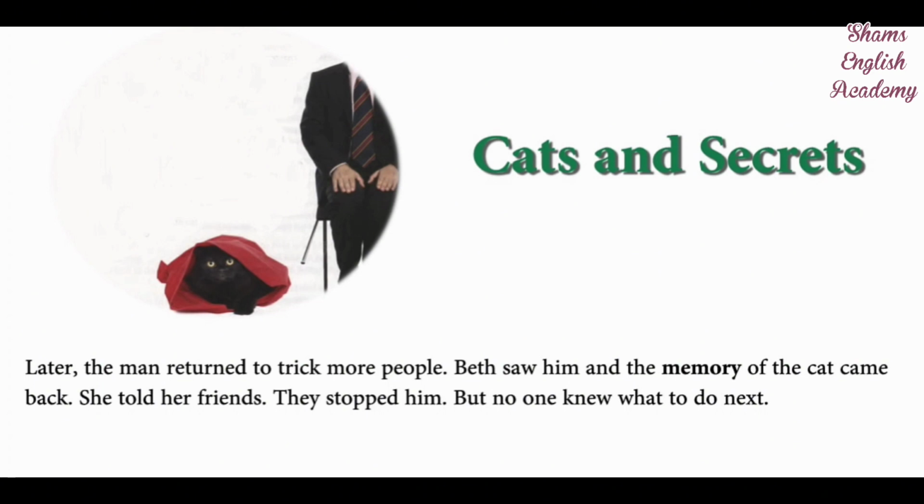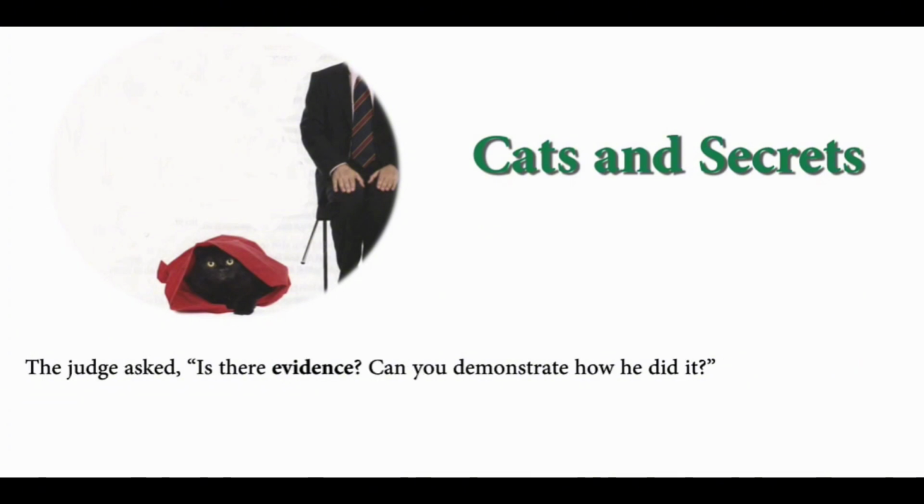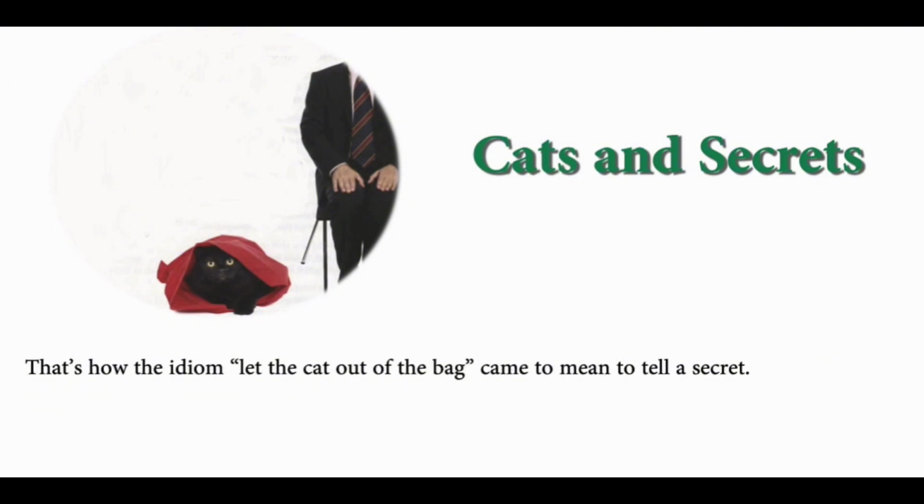But no one knew what to do next. Someone said, "We need an independent and fair person to decide that." They went to the judge. Beth told him about the cat in the bag. The judge asked, "Is there evidence? Can you demonstrate how he did it?" "Look in his bag," said Beth. She opened it and let a cat out of the bag. They learned the man's secret, and he went to jail. That's how the idiom, "let the cat out of the bag," came to mean to tell a secret.